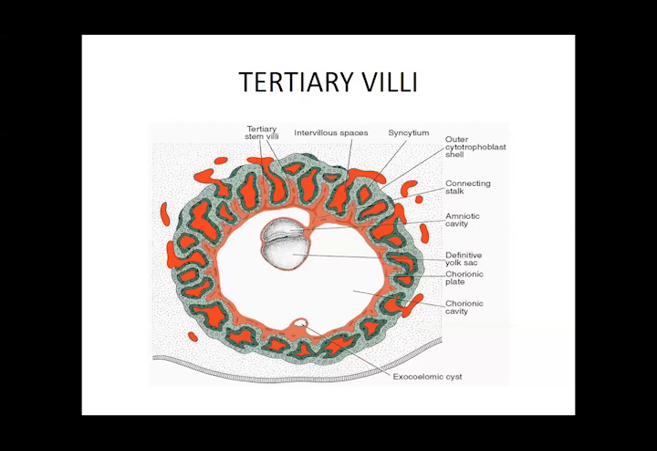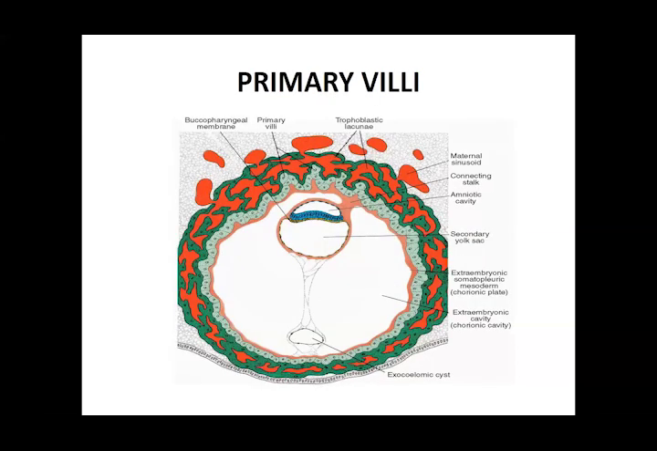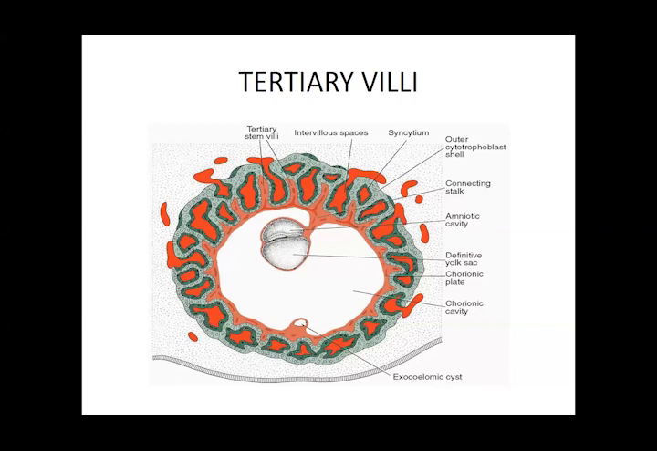So if I go back, in the primary villus, it's just the projection of the cytotrophoblast into the outer side, that is your syncytiotrophoblast. Next, what is going to occur is this pink thing, that is your extraembryonic mesoderm. This is going to project into the primary villi. And then this mesoderm is going to give rise to the development of the blood vessels. This development of the blood vessels together is going to be called your tertiary villus.